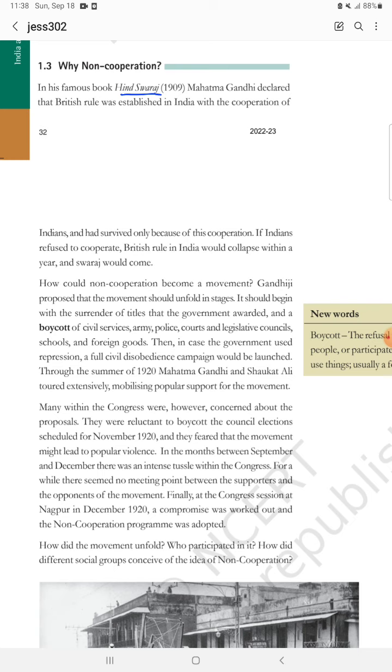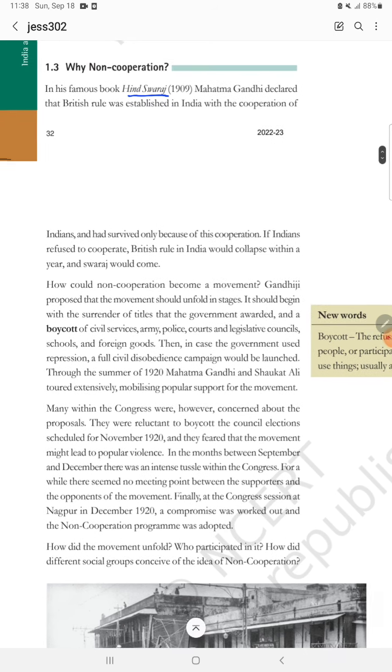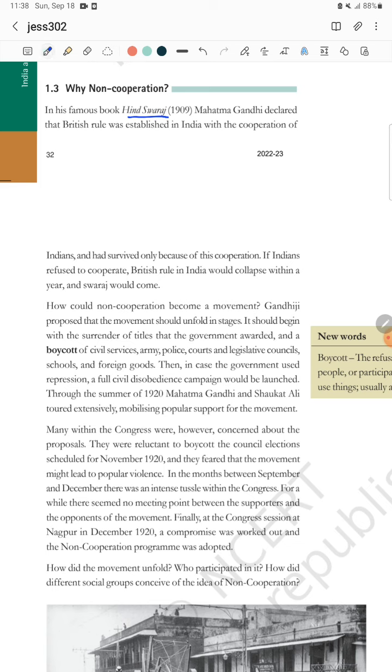Non-cooperation is the idea given by Mahatma Gandhi. See, in 1909 Mahatma Gandhi wrote a book. That book's name is Hind Swaraj, right? In this Hind Swaraj book, he wrote about non-cooperation. What did he write about non-cooperation?